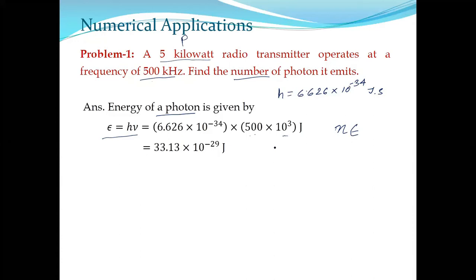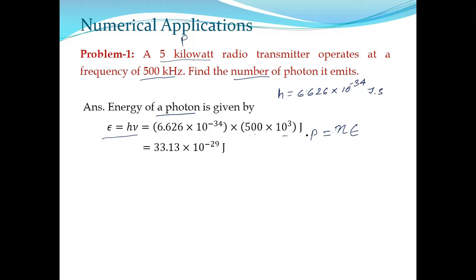Because how are we defining n? N is the number of photons emitted per second, and each carries energy E. So for total energy, just multiply them per second. So n into E is the total energy emitted per second. And what do we call energy per second? What is energy per second? Power. Power. Right, very good.